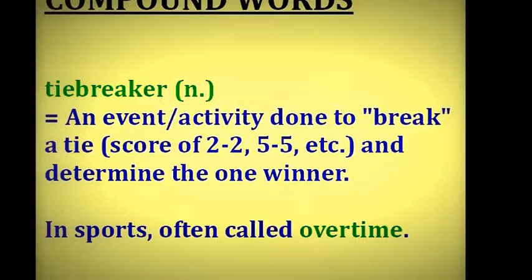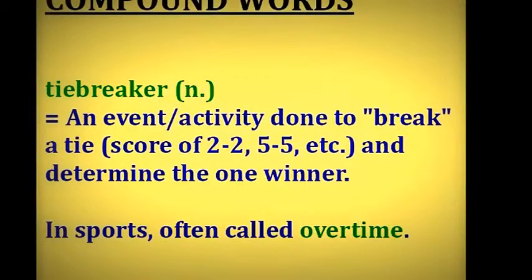Tiebreaker. When 2 teams are playing each other and the score ends in an equal number like 2-2 or 5-5, this is called a tie. But in many games and contests, we need one winner. So an extra activity called a tiebreaker is done to break the tie and determine the champion. In sports like soccer and basketball, this is often called overtime.